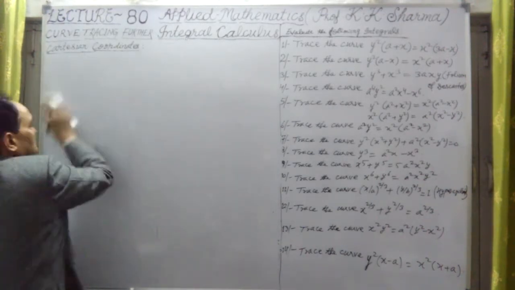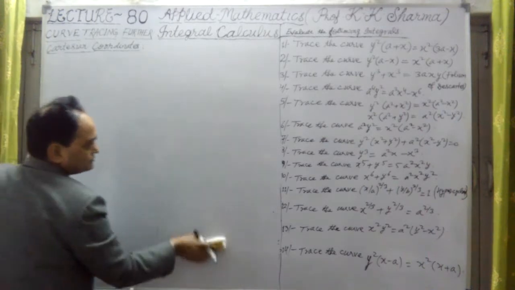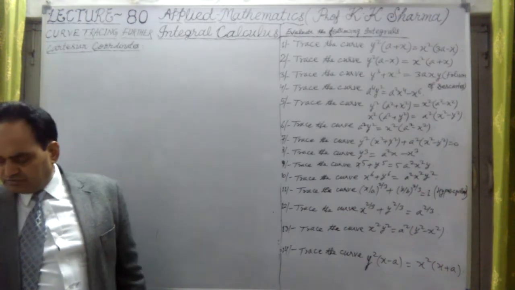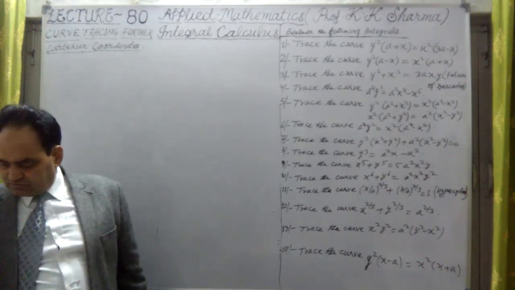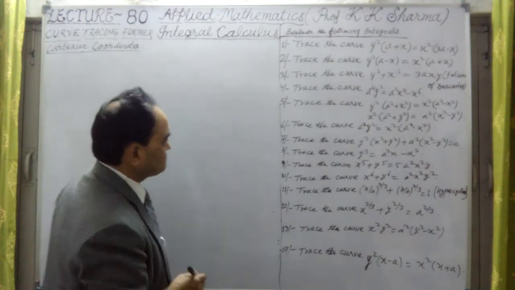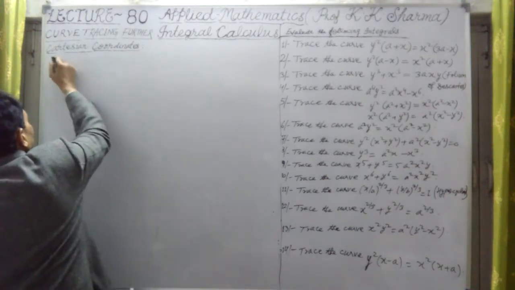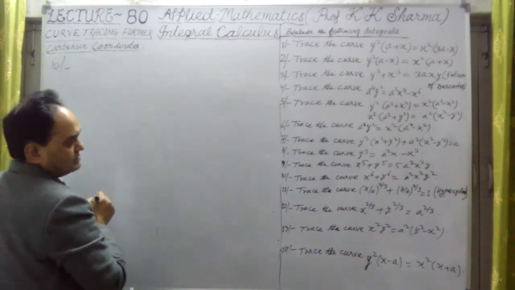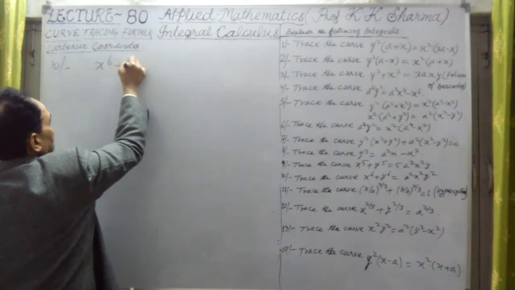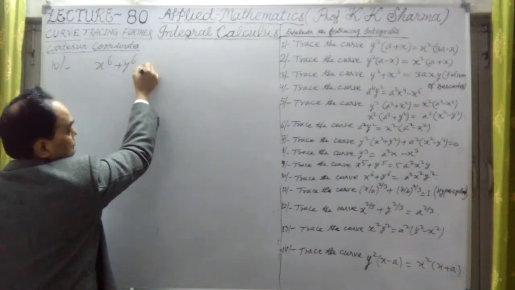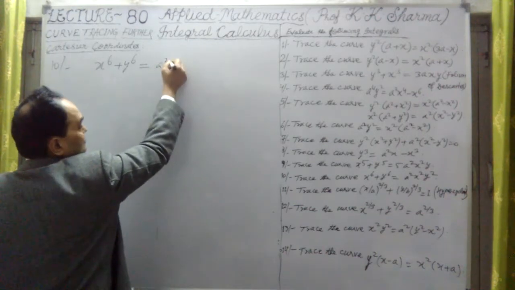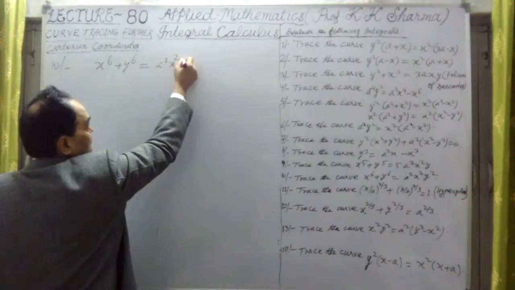Now question number 10, let me talk about. Again, a similar type of question is here. What is this question? The 10th question is also of similar type. Trace the curve which is x^6 plus y^6 equal to a square into x square y square.